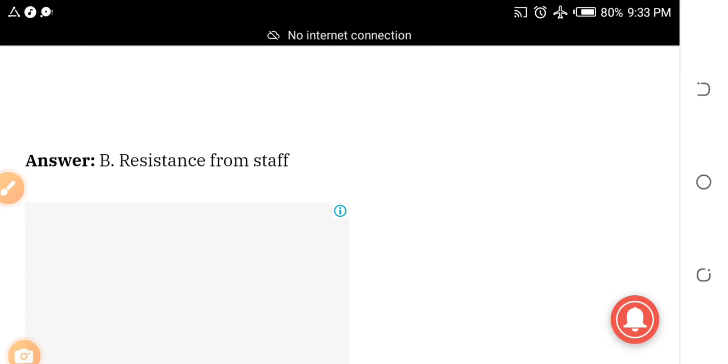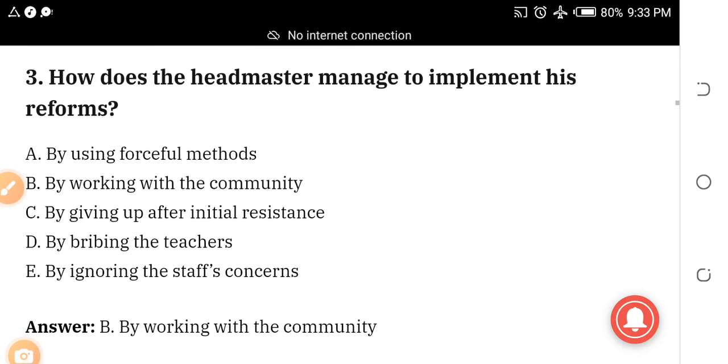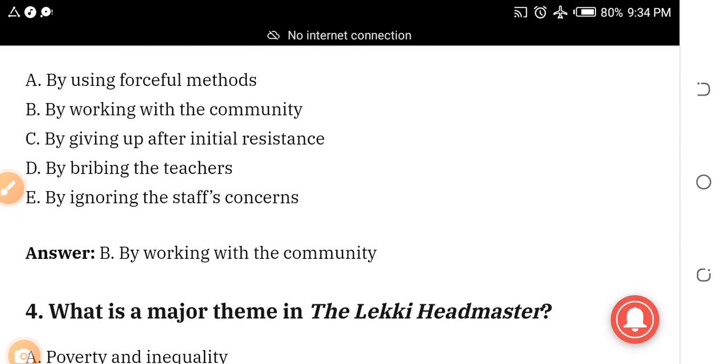Okay. The next question is, how does the headmaster manage to implement his reforms? You know that Mr. Ade began to implement some reforms in the school at Lekki, Lagos. What are the methods he implements for his staff? How does the headmaster manage to implement his reforms? A, by using forceful methods. B, by working with his community. C, by giving up after initial resistance. D, by bribing the teachers. E, by ignoring the staff's concern. The answer is B, by working with the community. I hope you are following.